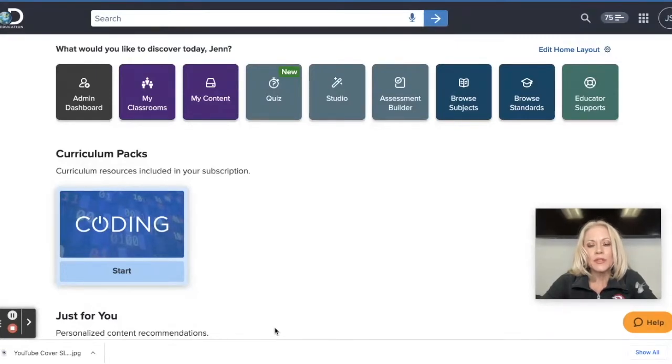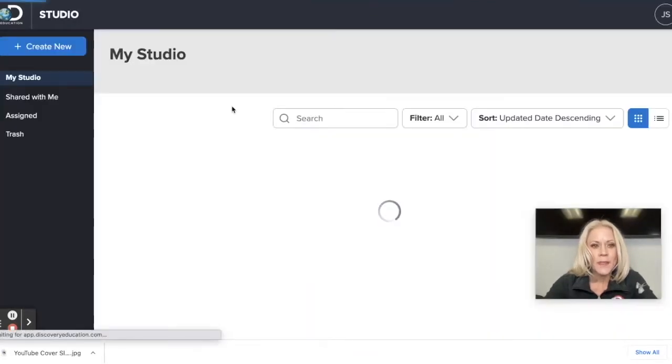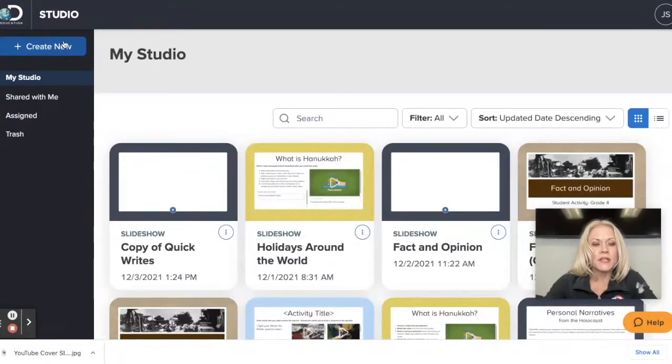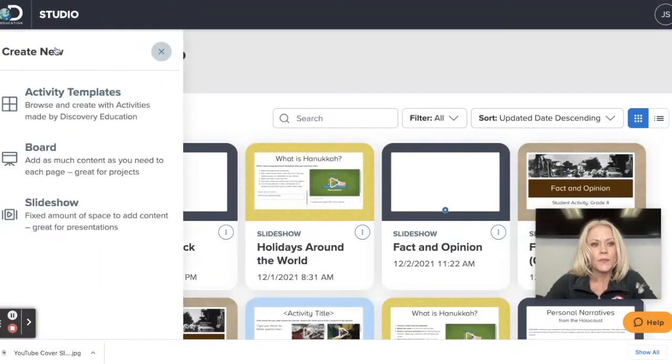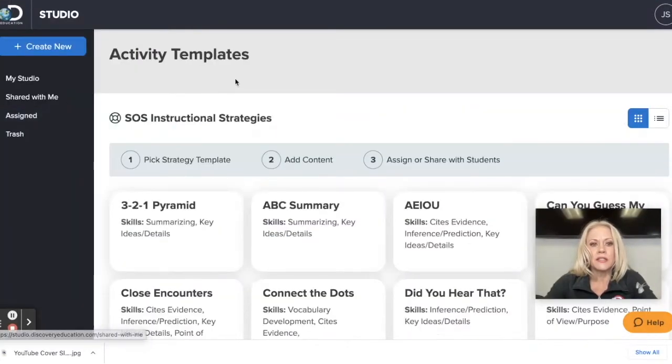Today we are going to be looking at activity templates in the Studio Creator. So you'll begin by being in your teacher dashboard and you're going to click on Studio. And from here on the left-hand side, you'll click on Create New. You will see activity templates, board, and slideshow. So we'll go ahead and click on activity templates.